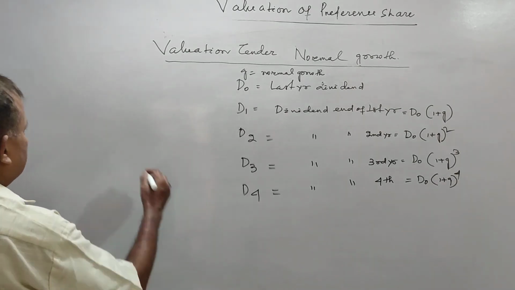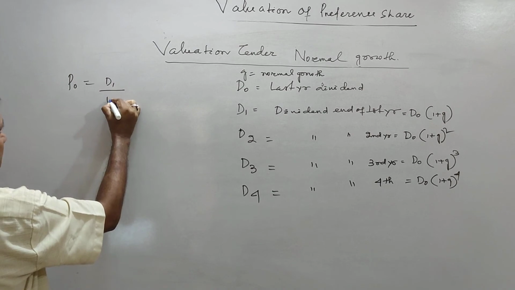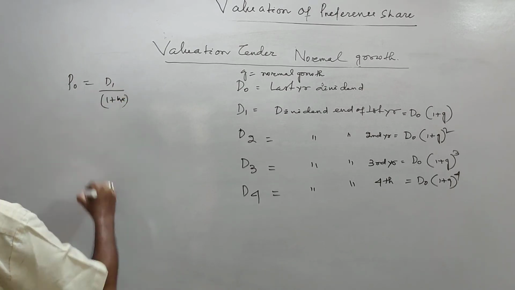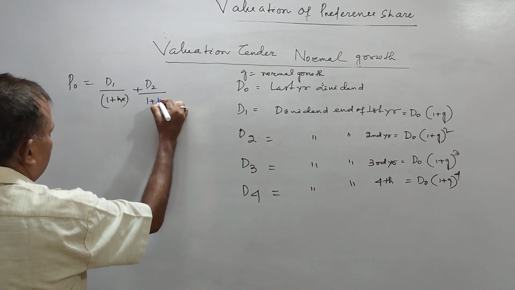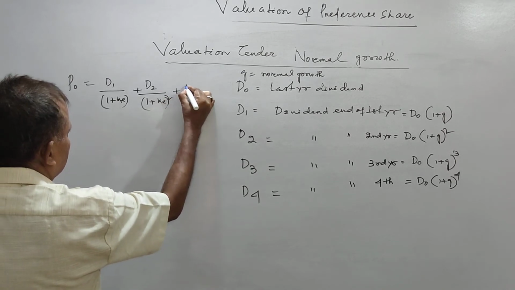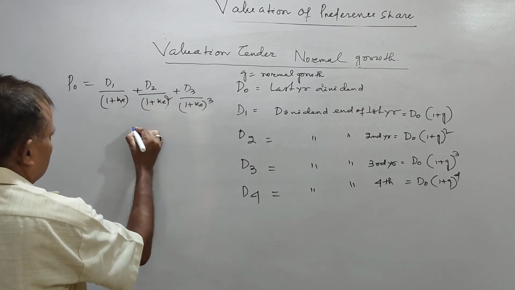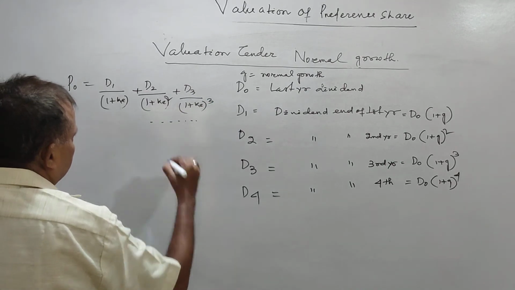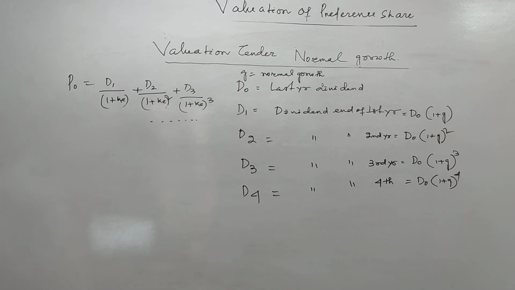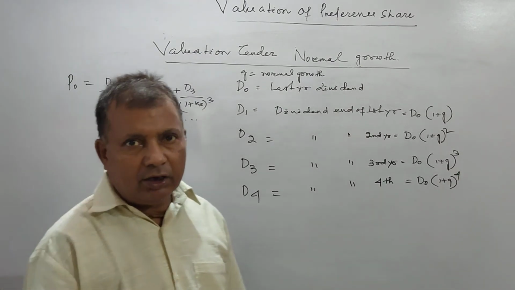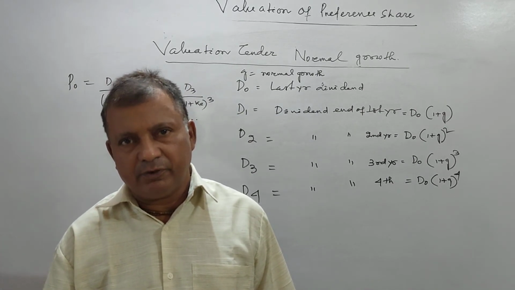So P0 equals D1 by 1 plus KE, plus D2 by 1 plus KE square, plus D3 by 1 plus KE cube, and it will continue for an infinite number of years, because we do not know when the preference share is going to be redeemed.